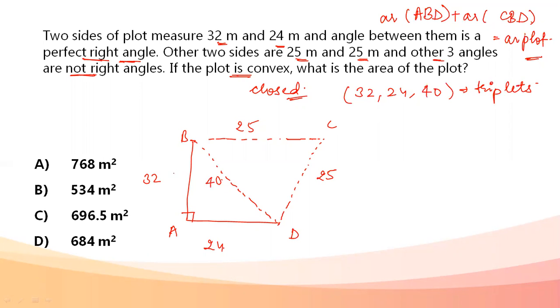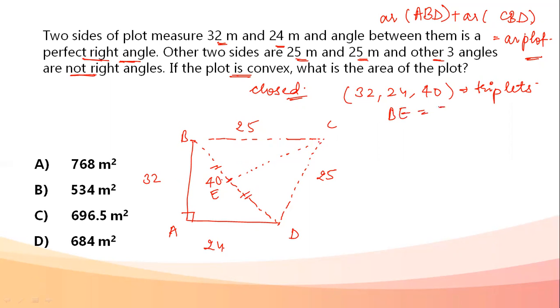So if two sides of the triangle are 32 and 40, the next side will be 24. Now, 25 and 25 are equal. That means if I draw a perpendicular from C to BD, let it cut at point E, it is going to be a perpendicular bisector.